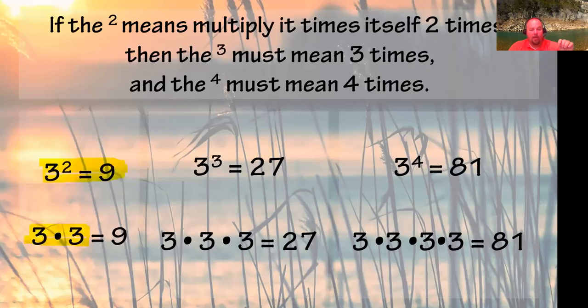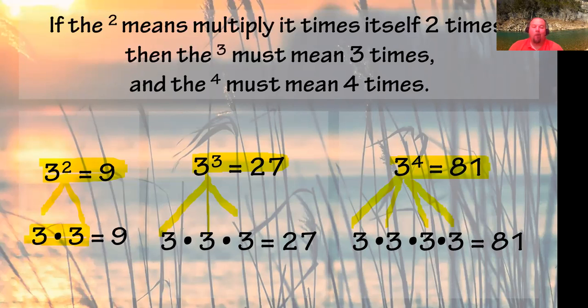So we write 3 2 times. So you see it's 2 times. If we see 3 cubed, or 3 to the 3rd power, we're going to write it 3 times. And that's where that one is. If we see 3 to the 4th power equals 81, that's 3 how many times? 4 times. So anytime you see the little exponent there, that's how many times you're going to multiply it times itself.